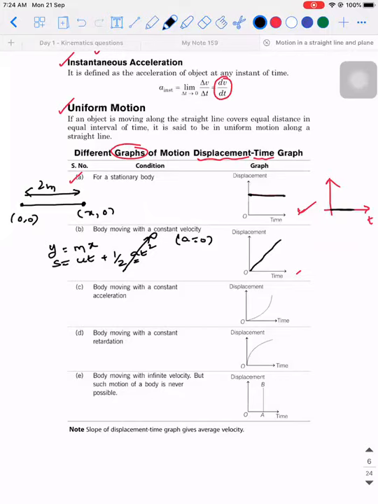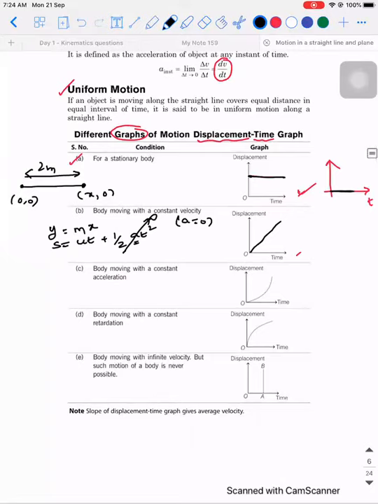So in this case, the object is passing through the origin, but there might be a scenario where the object has already moved some initial distance. If you start the stopwatch from this point, then you can draw the graph like this, depending on the scenario.